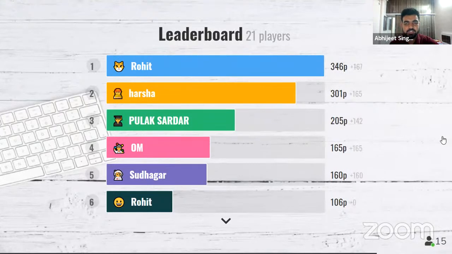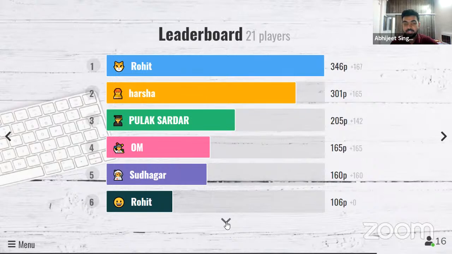So Rohit is on the top. Harsha is again on the second number. Congratulations, Pulak, coming on the third number. Okay. So the maximum points scored in this question are 167. That is scored by Rohit. And the second maximum, 165 points, has been scored by Harsha. Okay, so that is very good, Pulak, with 205 points. Okay, Om is also there with 165 points.